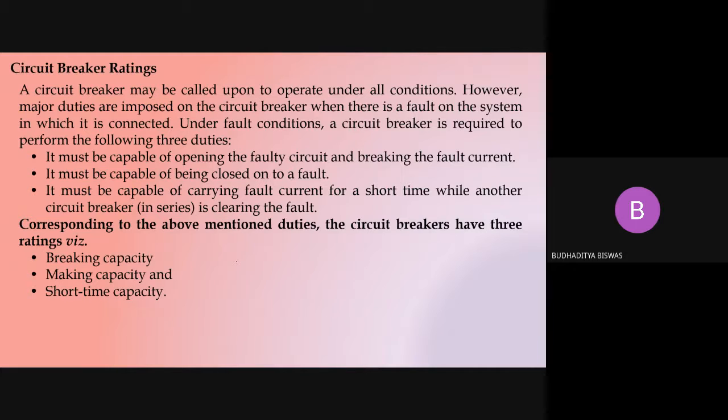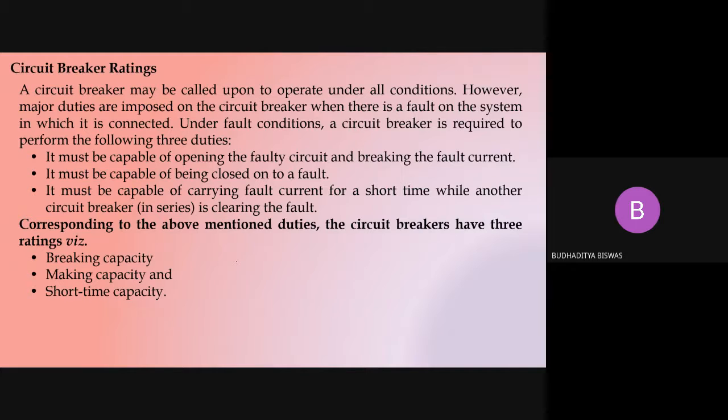Because in a short circuit fault there is a huge rise in current. It may be 100 times more compared to the normal amount of current. So this 100 times more current should be able to flow through the circuit breaker contacts, and the contacts remain closed at this time. This is the meaning of that one.